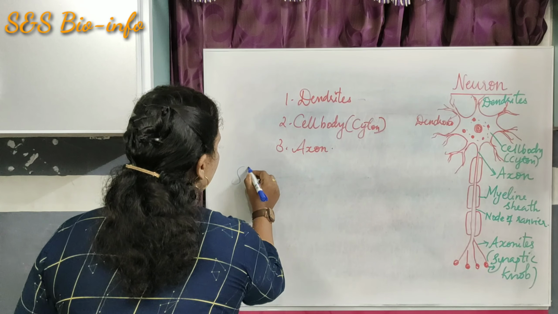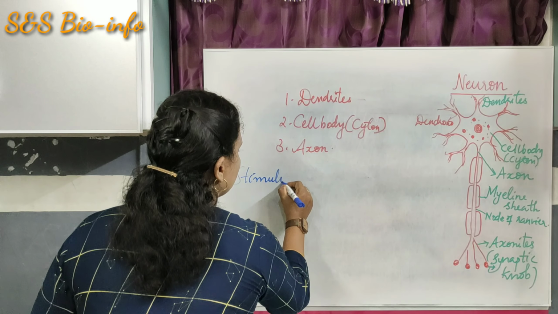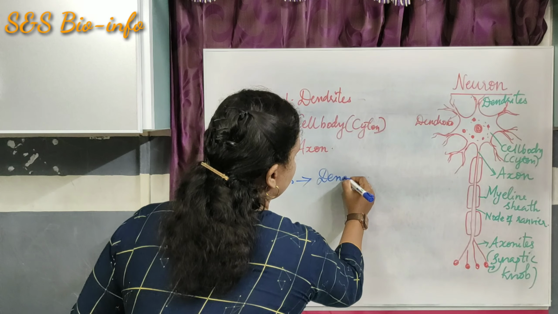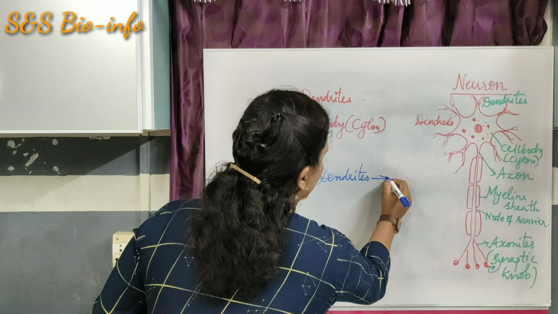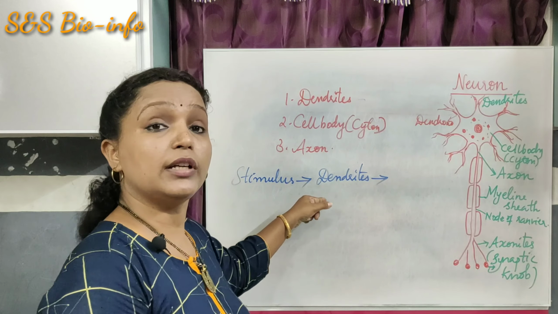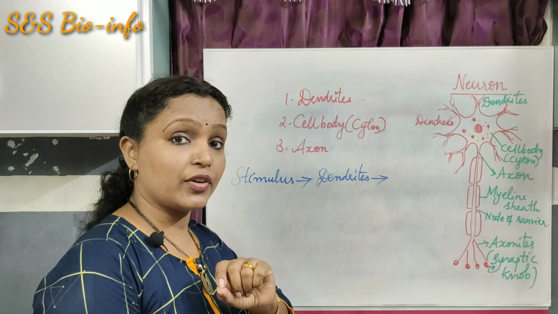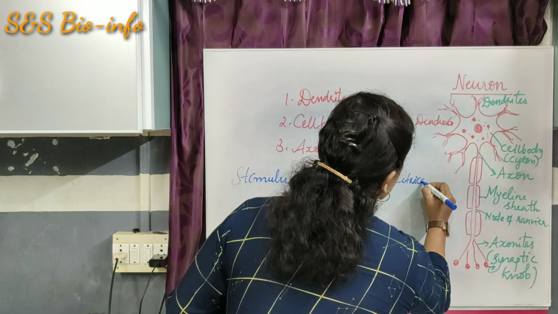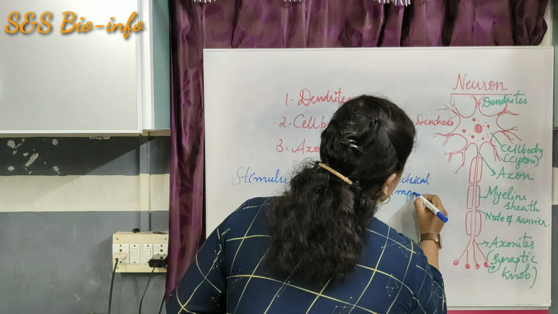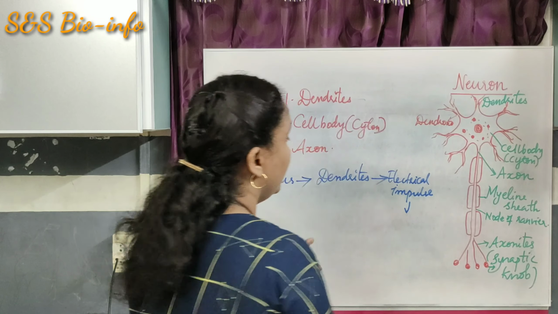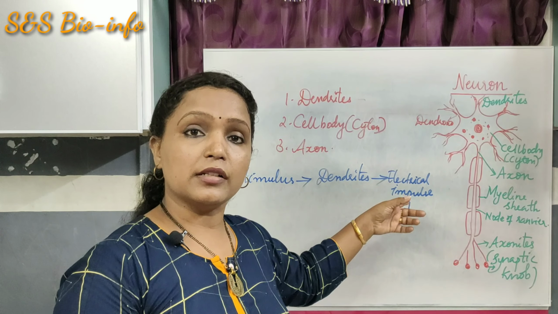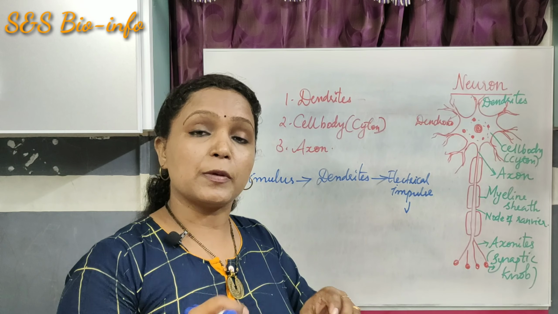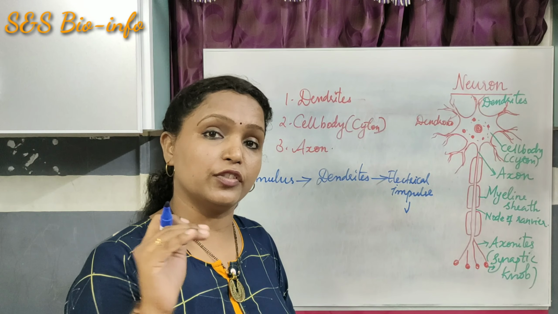So first of all, let's begin from the stimulus. The stimulus is received by what? Dendrites. So dendrites convey that stimulus in the form of what? Electrical impulse. Here, electrical impulse means a self-propagated electric current that runs specifically on the surface of the neuron.